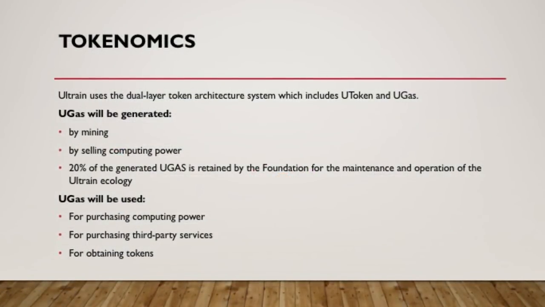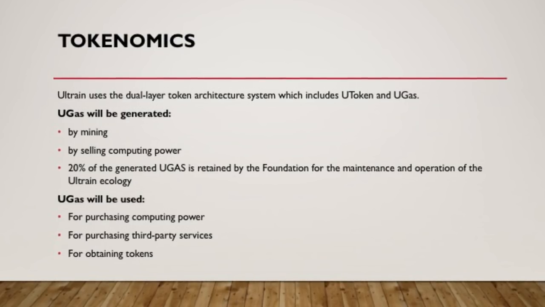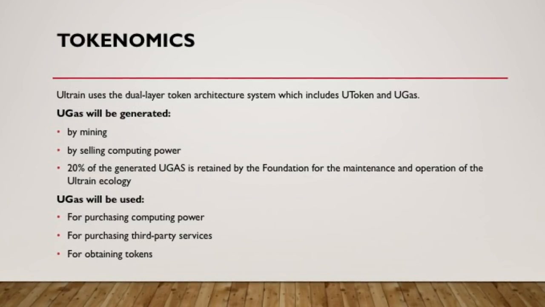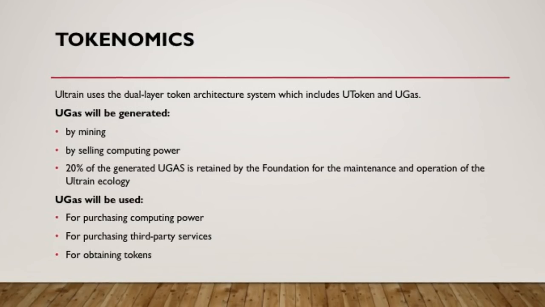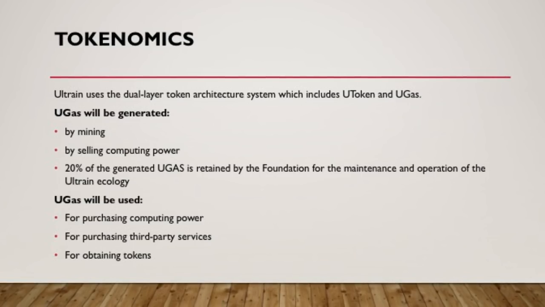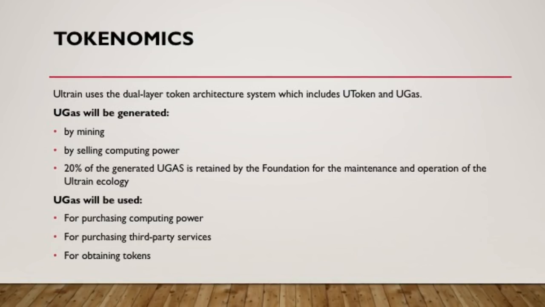Economics. Ultrain uses the dual-layer token architecture system, which includes UToken and UGAS. UToken name unites all the tokens used by dApps running or built on Ultrain platform, like ERC20 on Ethereum. Each dApp will be allowed to issue its own token and establish its own monetary system and its own business model. Each dApp will be choosing its own consensus model, including POW, POS, POA, DPOS, or a new one that suits better. UGAS will be used for purchasing computing power for running smart contracts on Ultrain.